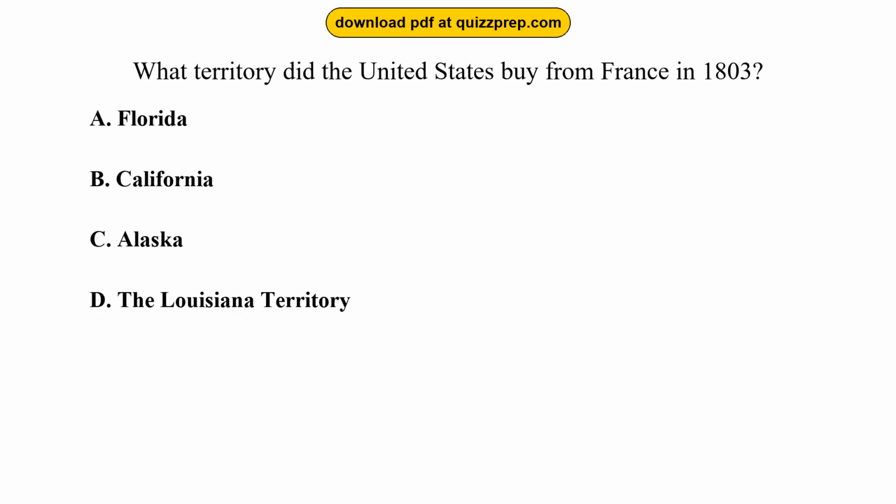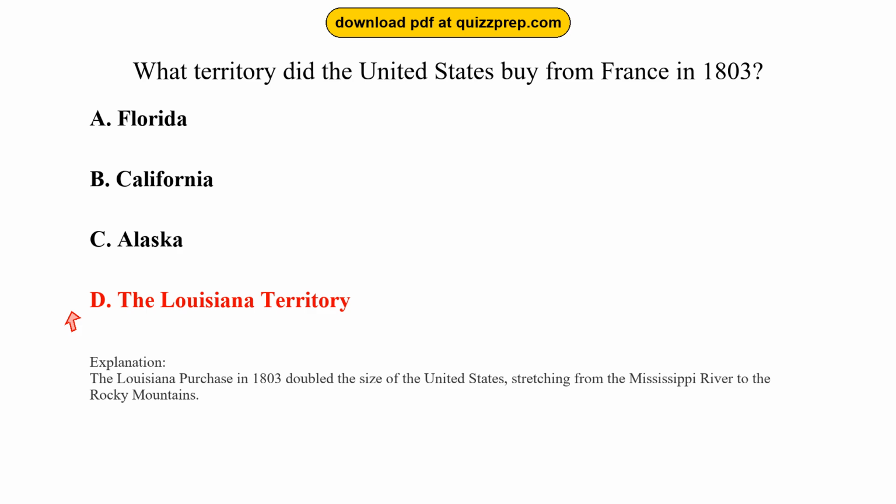Question 50. What territory did the United States buy from France in 1803? Option A, Florida. Option B, California. Option C, Alaska. Option D, the Louisiana Territory. The correct answer is option D, the Louisiana Territory. The Louisiana Purchase in 1803 doubled the size of the United States, stretching from the Mississippi River to the Rocky Mountains.